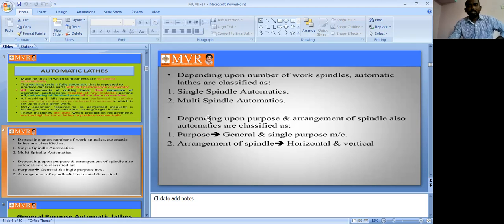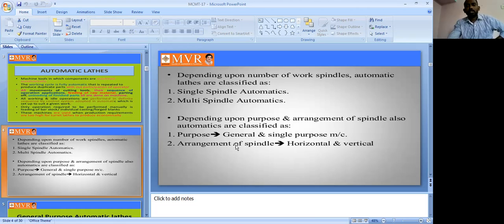The first one is single spindle automatic lathes. The second one is multi spindle automatic lathes. Depending on the purpose and arrangement of spindles, they can also be classified by purpose. It is a general or single purpose machine. So purpose is nothing but whether it is a general or a single purpose machine.